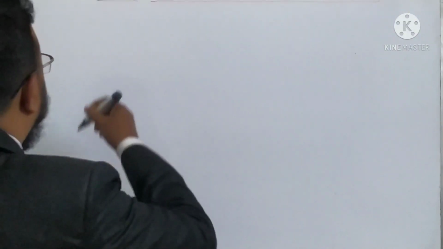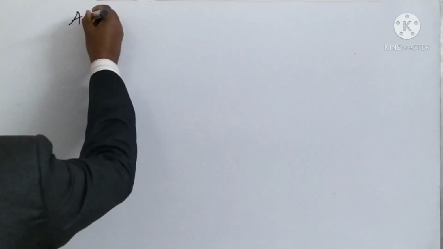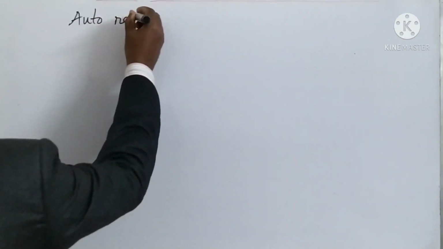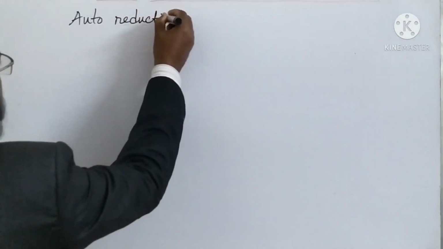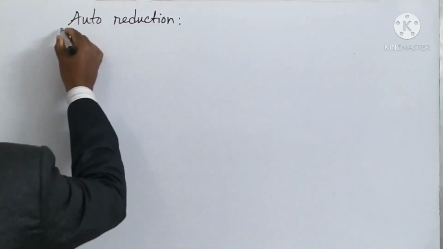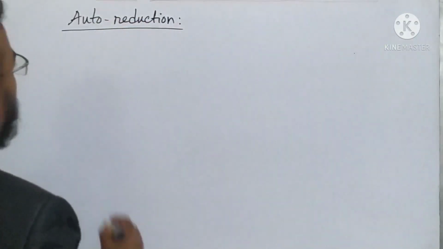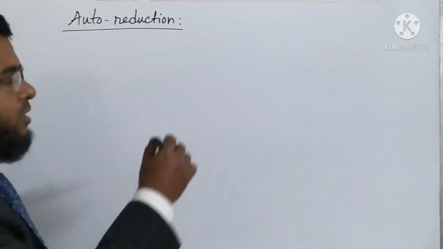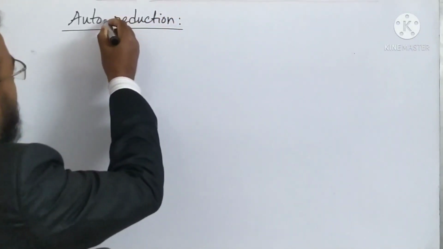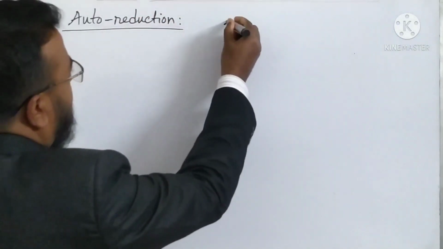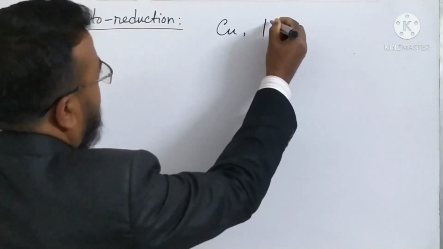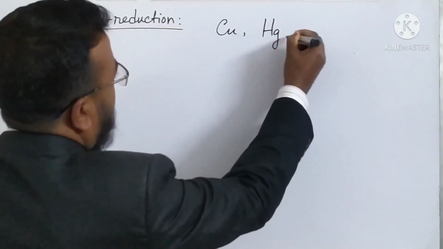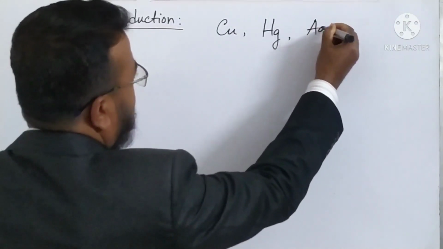Okay, now auto reduction. So this reduction is done for the lower level of the reactivity series: copper, mercury, silver.